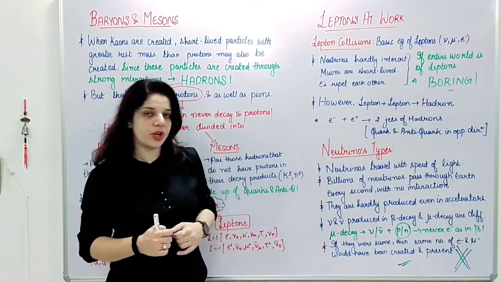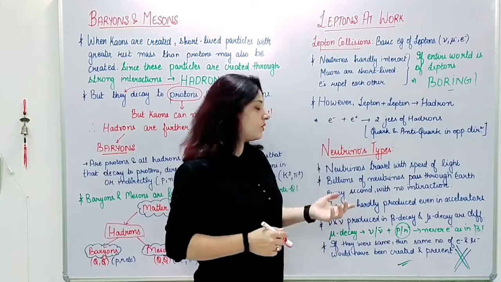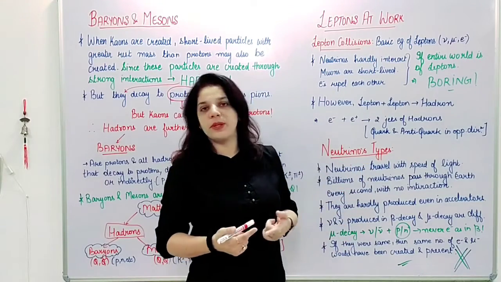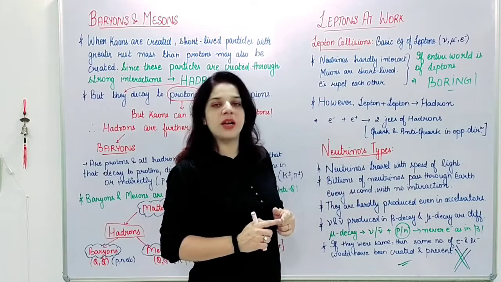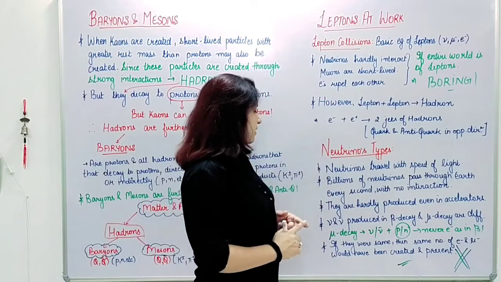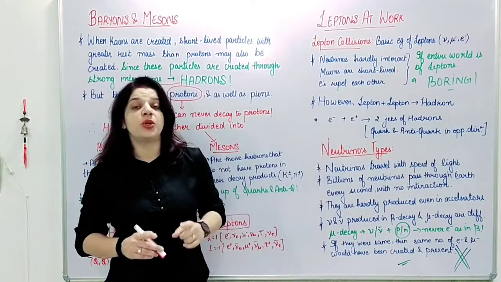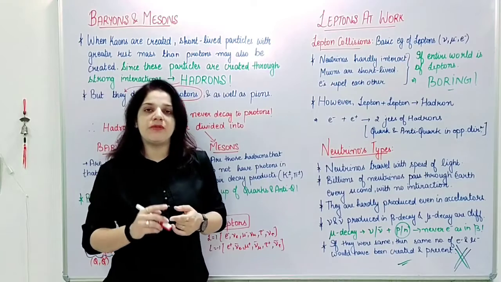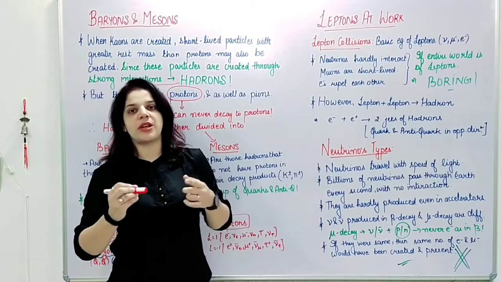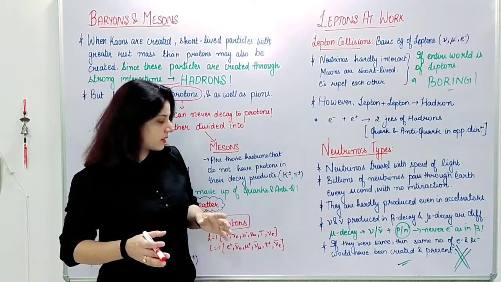So let's come to neutrinos. What are the basic properties of neutrinos? Neutrinos travel with the speed of light, right? We know this. Billions of neutrinos pass through Earth unreactive. We know this. They are hardly produced in accelerators. Yes, neutrinos are so non-interacting that even in cloud chambers or accelerators, they are hardly produced. There is a very small count.